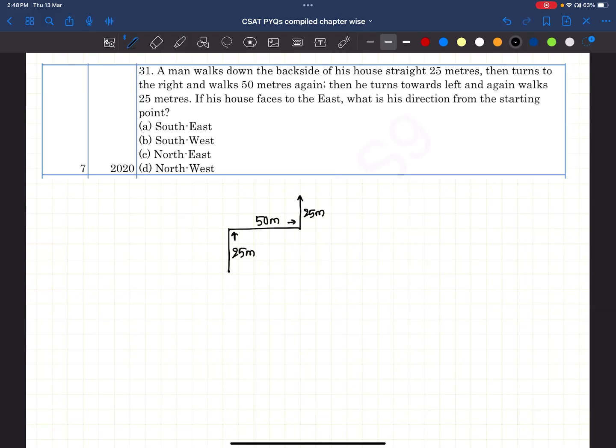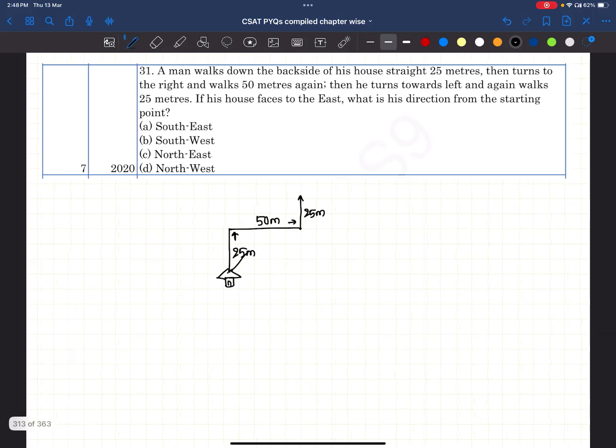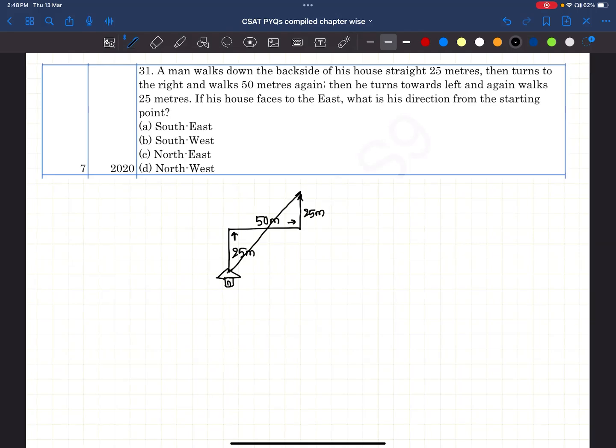His house faces towards east. What is his direction from the starting point? Here is the house. Right. Now see from here. At what angle is this man? This is 25. This is 25. That means this is a right angle triangle and two sides are equal.